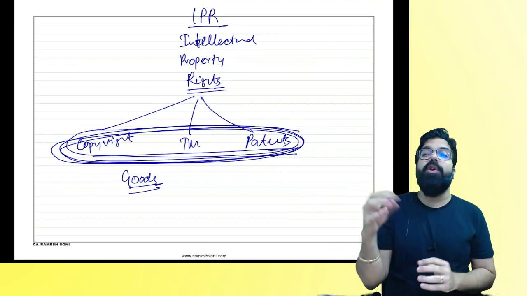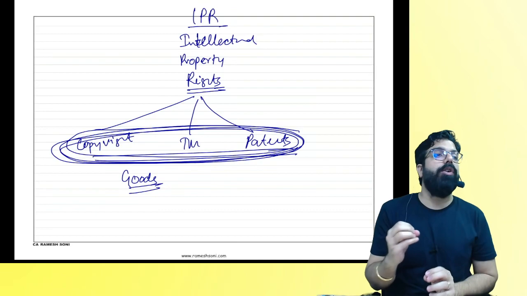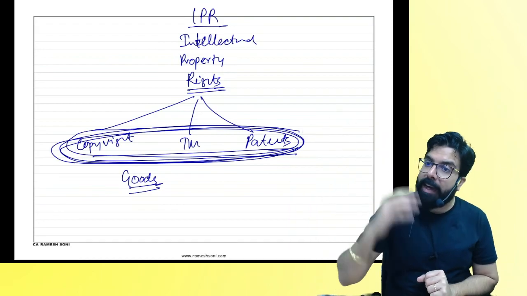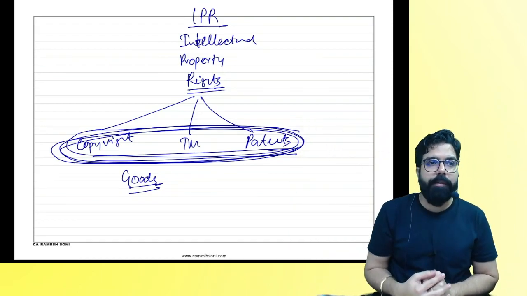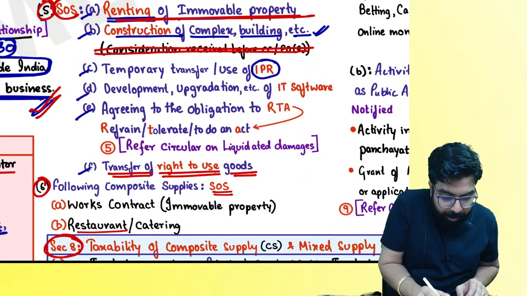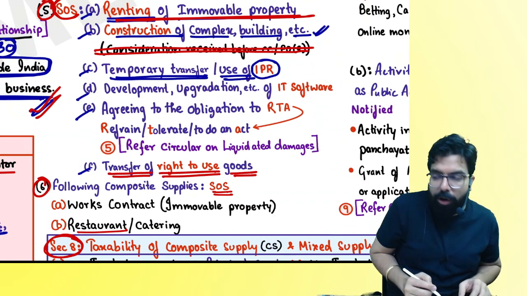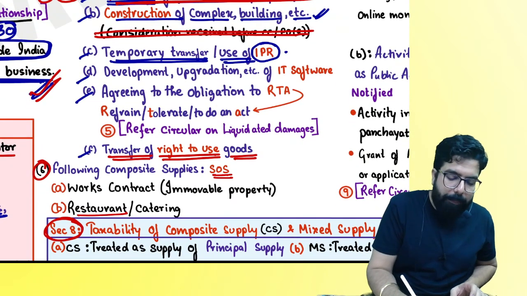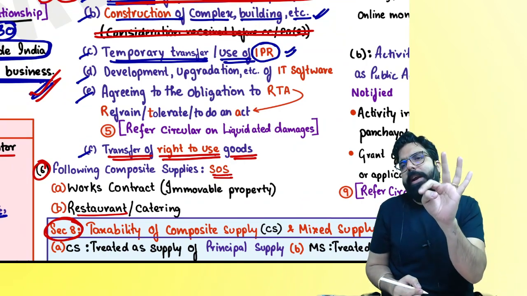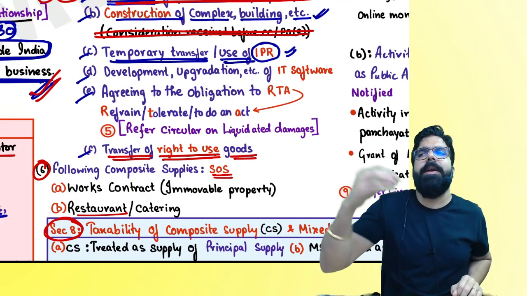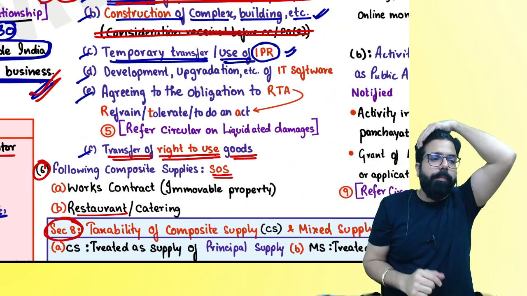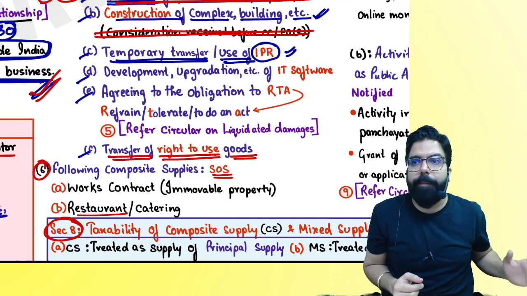Do you guys agree? You told me, sir, I am a printer, I am a publisher, allow me to use the copyright for 2 years. I gave you temporarily my copyright. Supply of goods or supply of service? A temporary transfer, or allowing someone to use your copyright, is always supply of service. IPR means what, everyone? Copyright, trademark, patents, etc. Tell me one thing. If I permanently sell my patents to you, louder, supply of goods. But if I temporarily give it to you, supply of service.